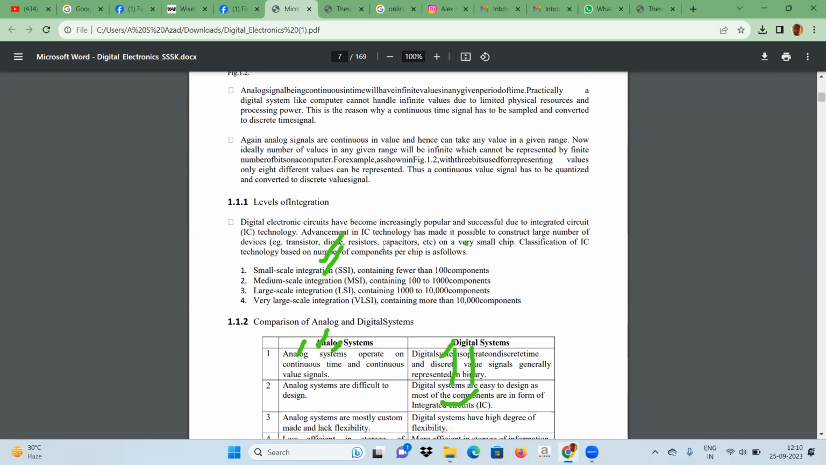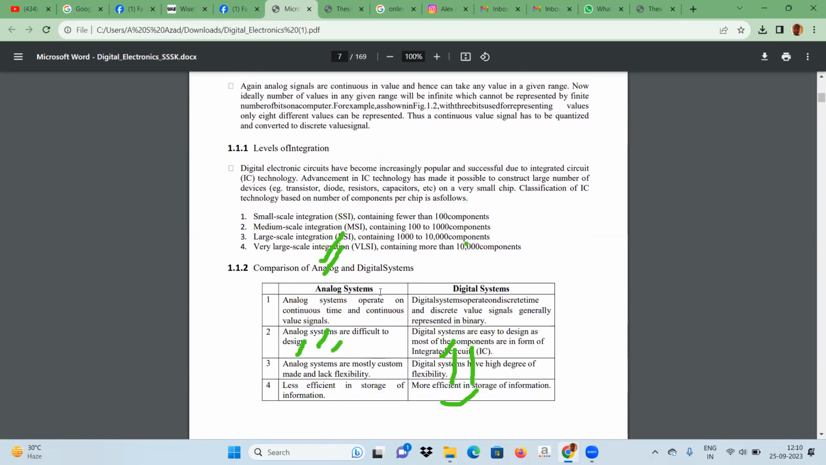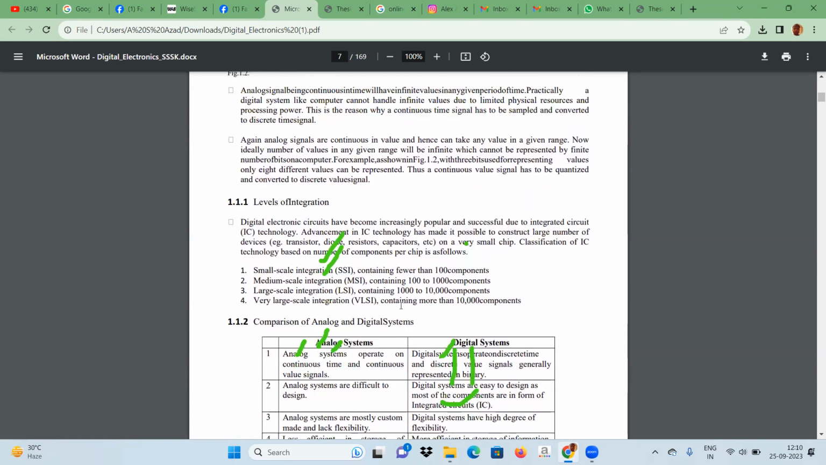Now we will see what is the difference between analog signal and digital signal. Where is the eraser? Yeah, I'm not getting the eraser here. Now here is the eraser, I think. Yeah, this is the eraser.